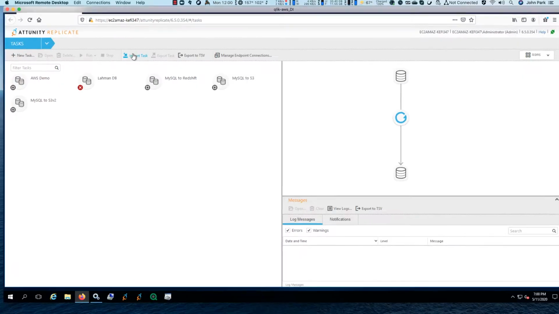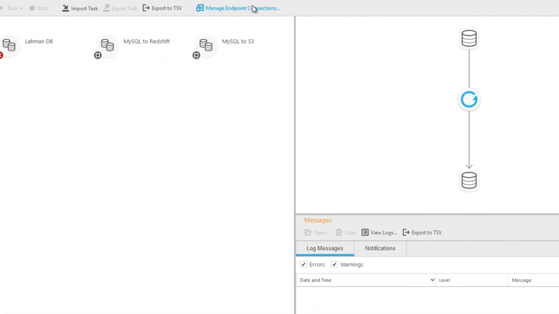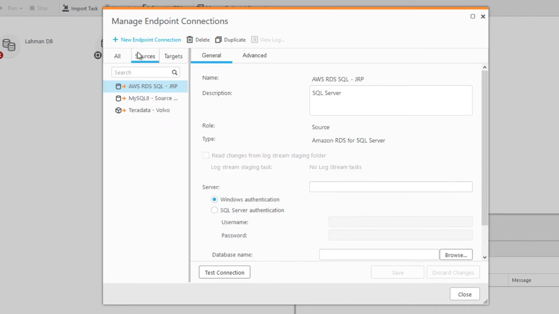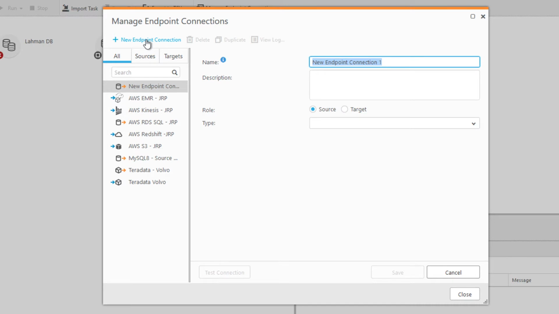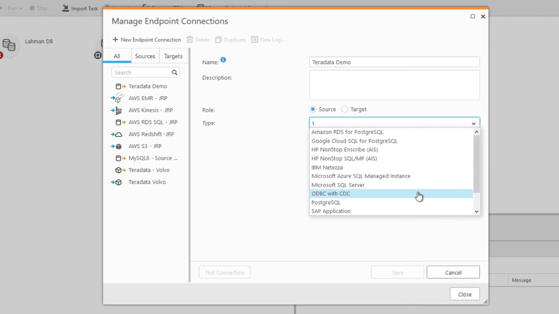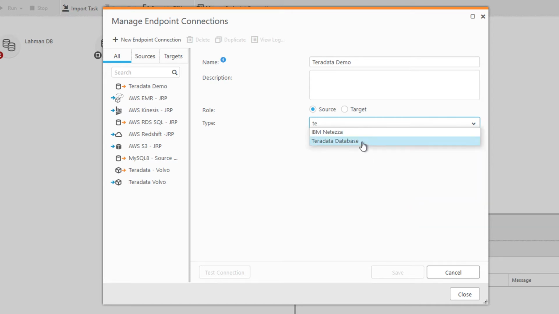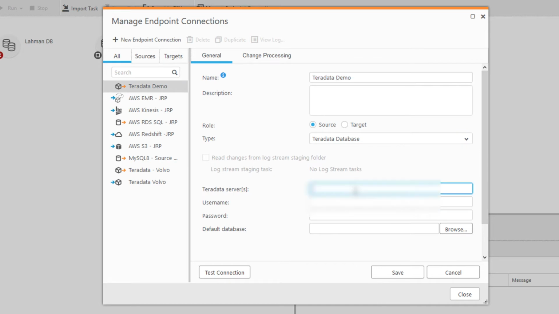Now we'll add source connectors to Qlik Replicate. First, click on Manage Endpoint Connections. Go to Sources, New Endpoint Connection. Give it a name. Pick Teradata for the type. Add a server, username, and a password. If you click on Browse for default database, it will not work at this point.